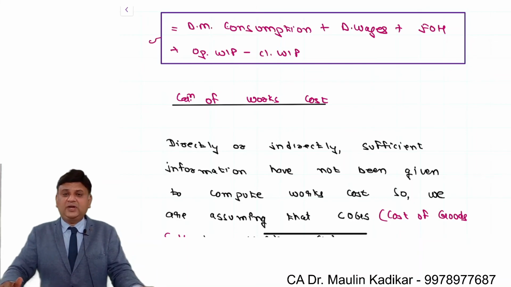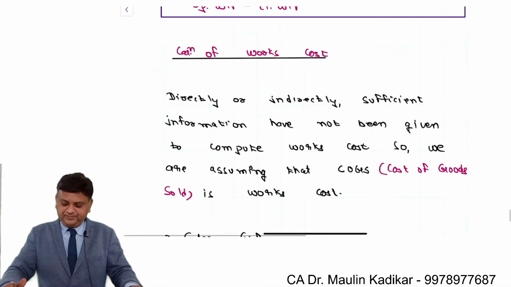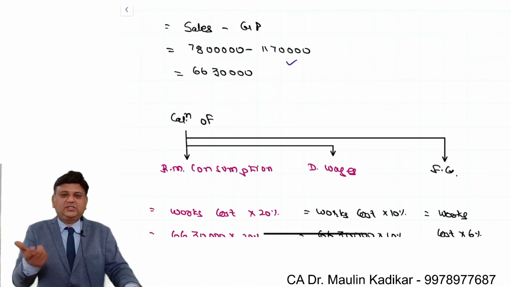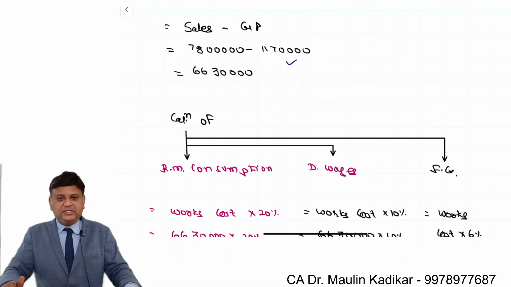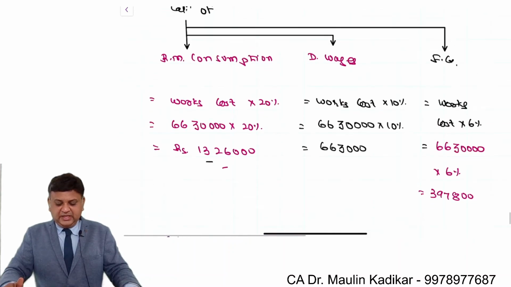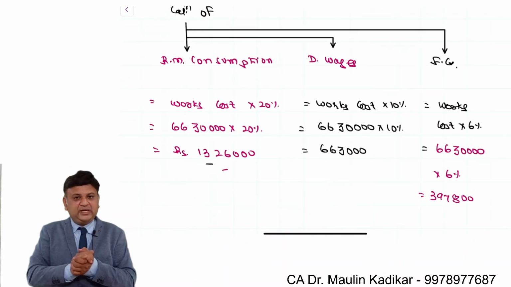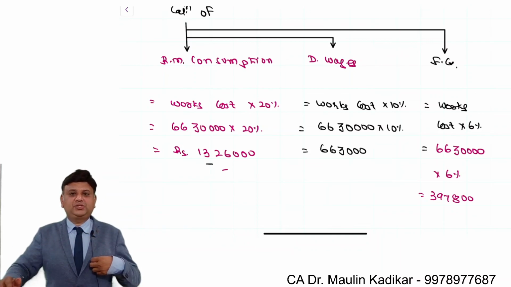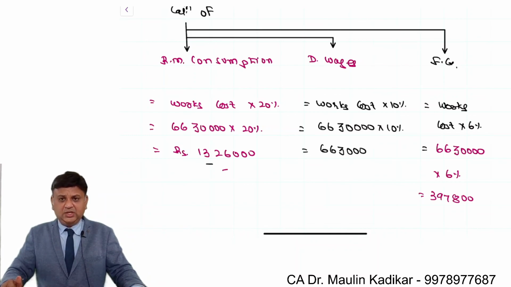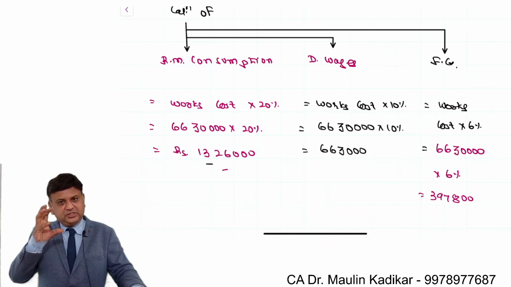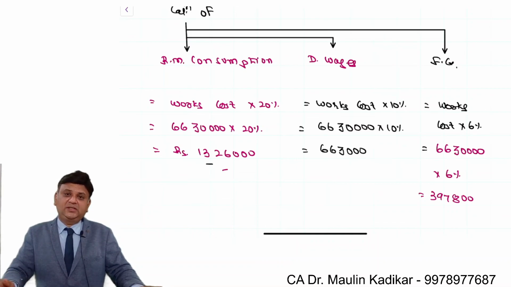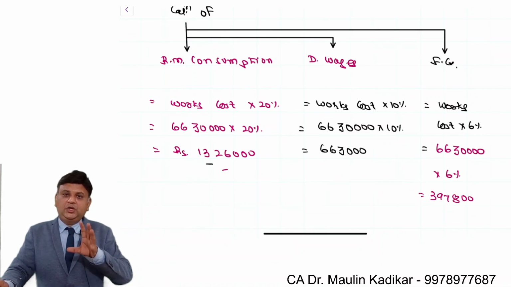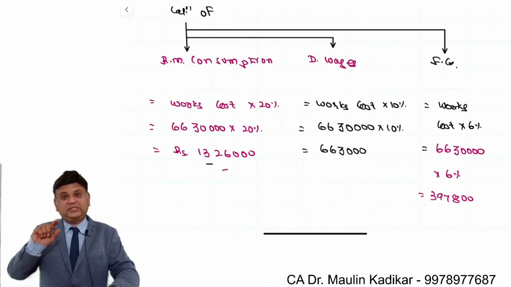Works cost. Works cost is understood to be COGS because adequate information is not given with which we can technically compute the works cost. So the COGS is 66,30,000. Based on that we compute consumption of raw material, direct wages and finished goods. These three things are calculated. We can see ultimately that the information of the direct wages becomes useless. We found it for no reason. But many a times when you are making calculation, you may not be aware that this information may not be required.